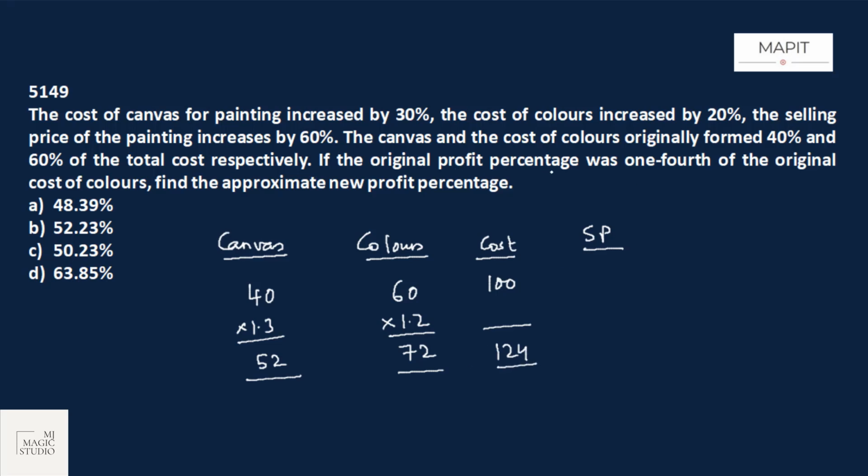If the original profit percentage was 1/4 of the original cost of color, original cost of color was taken as 60, 1/4 is 15. That means the original profit percent was 15%. That was 15% of 100, that is 15. That means the original selling price was 115. Now it is also given that selling price increases by 60%. Okay, so the new selling price is 115 into 1.6 or 16 by 10.